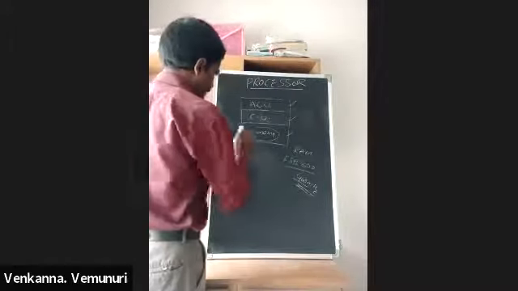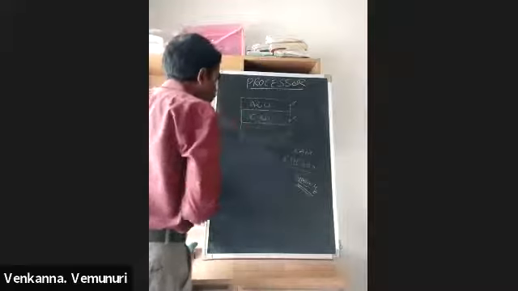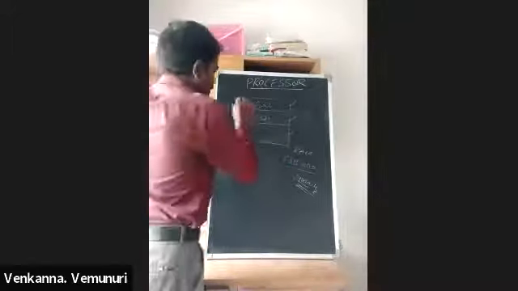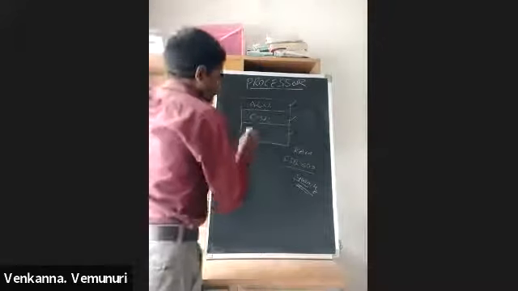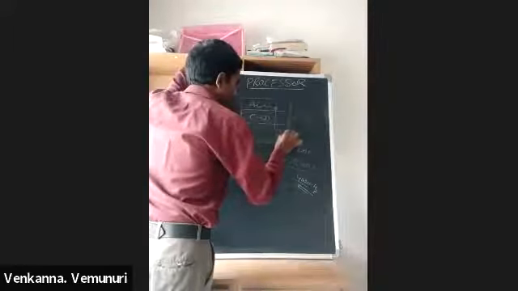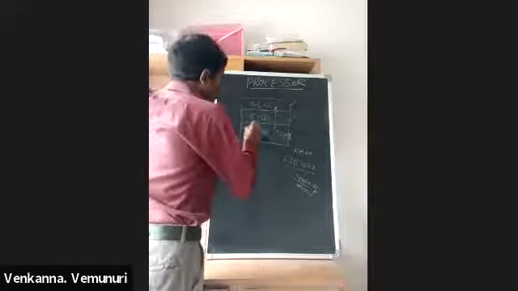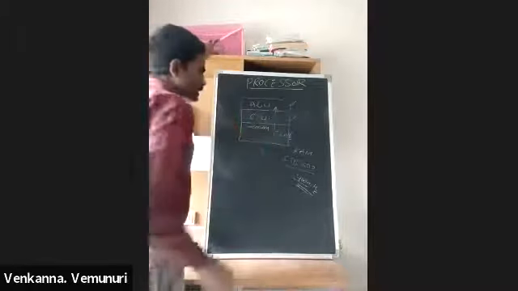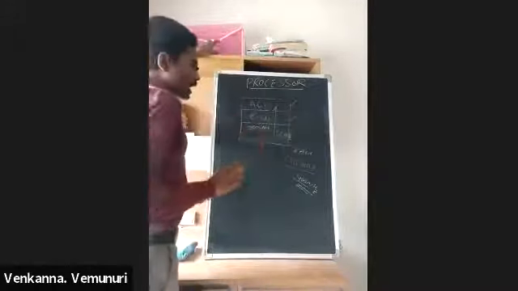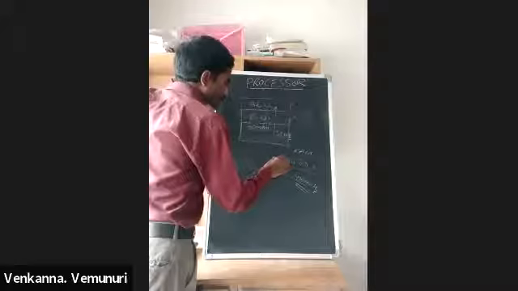Here the processor is working at 3 gigahertz, but this memory unit receives data from RAM at 400 megahertz.